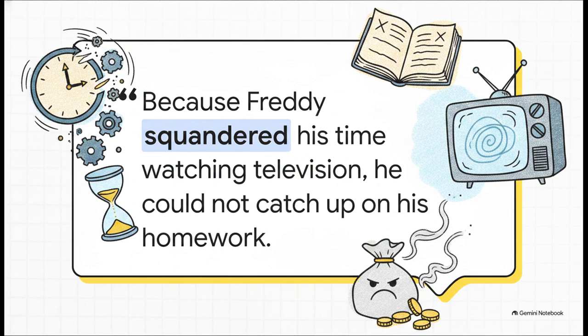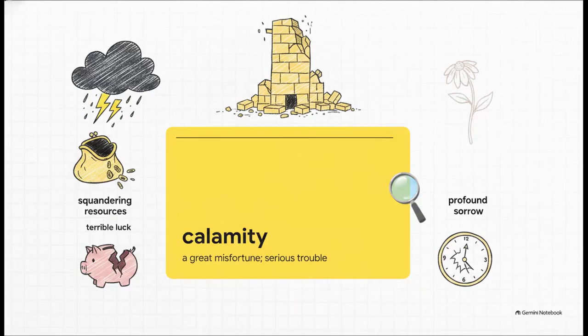Consider Freddie here, who squandered his time watching television and could not catch up on his homework. He wasted a completely non-renewable resource, his time, and paid the price for it academically. Squandering your resources, or honestly just experiencing terrible luck, often leads directly to a calamity. A calamity is a great misfortune or serious trouble.